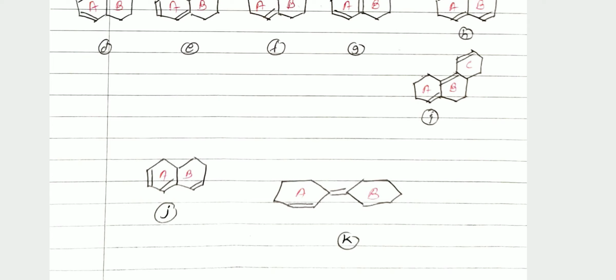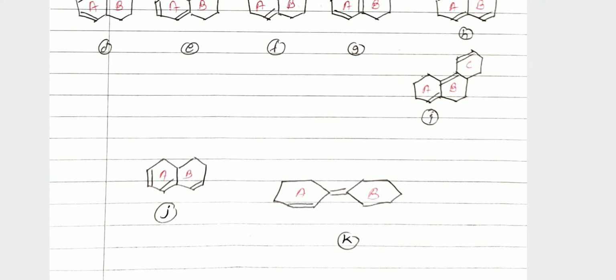Then in this case, for calculating the lambda max value, we take the homoannular diene. Two possible structures are present in one structure, homodiene and heterodiene. Then for calculating the lambda max value, you take the lambda max value of homoannular diene. Then you see the structure number K. Here two double bonds are present in this structure.